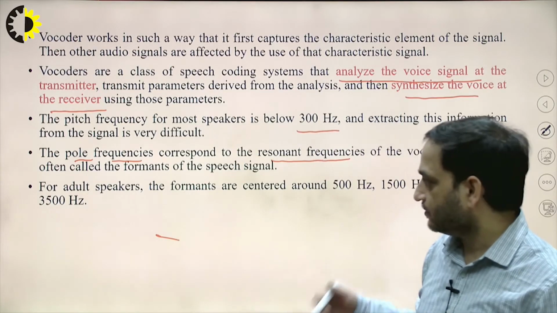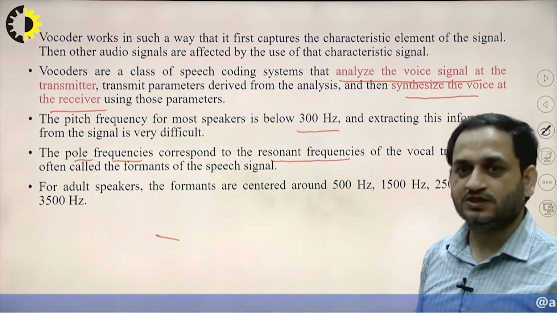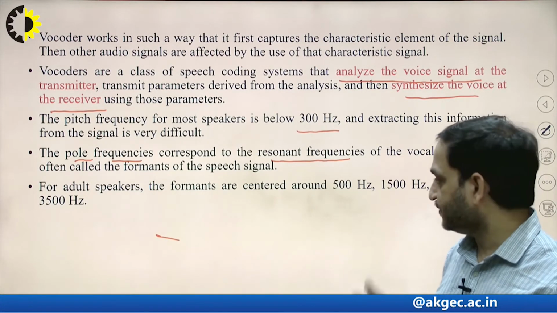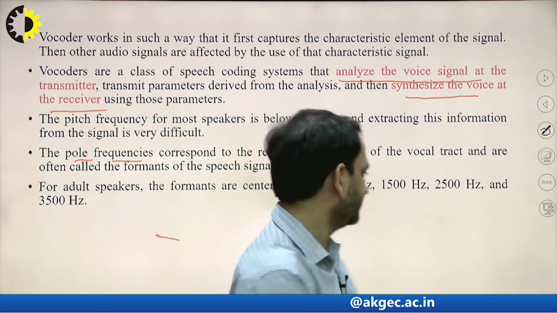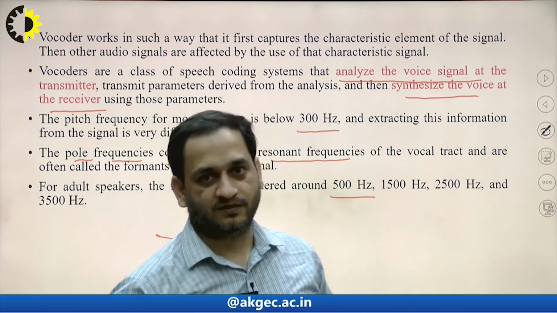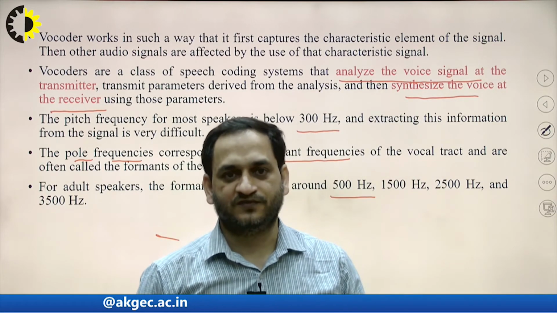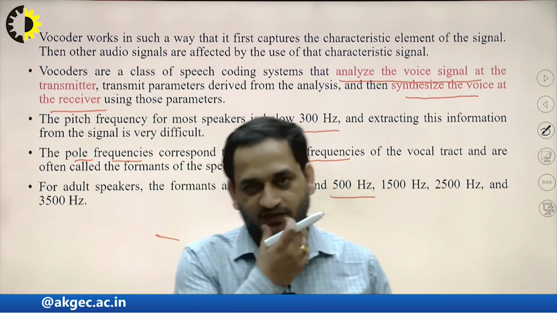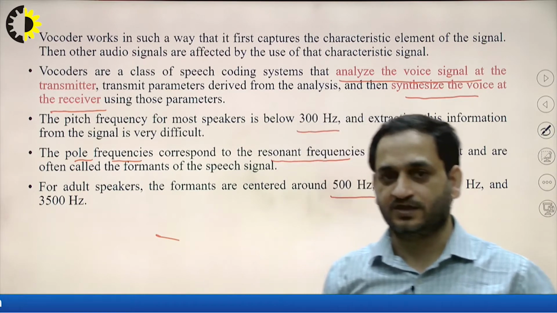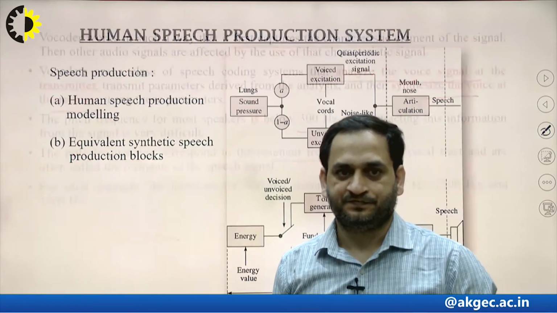So in the formants, as we said, the peaks of the signal, for the adult, these peaks or formants are centered at different frequencies. These frequencies are mentioned here, like 500 hertz, 1500 hertz, 2500 hertz, and then 3500 hertz. So these are the pole frequencies or the formants which are centered around these frequencies for the adult case.